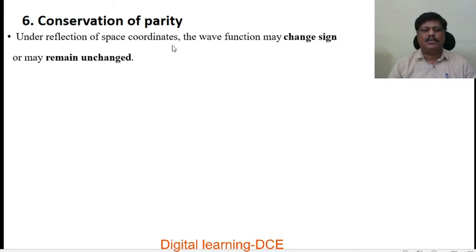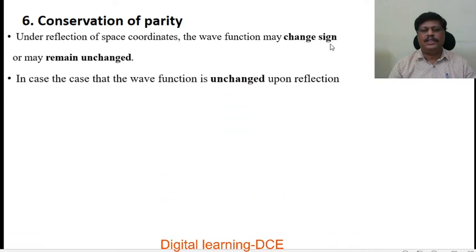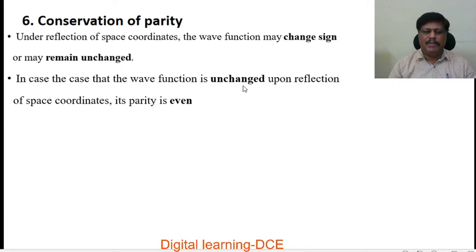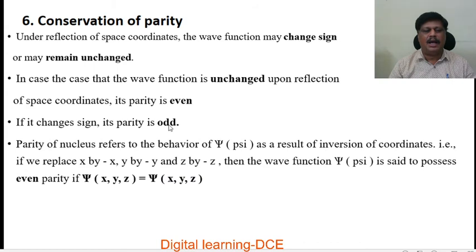If the wave function is unchanged upon reflection of space coordinates, its parity is even. If it changes its sign, plus becomes minus, then its parity is odd.